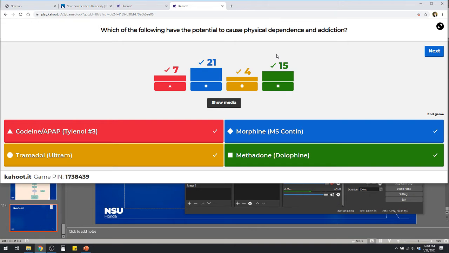And tramadol is kind of a weak opioid agonist. Any of the other ones are full agonists. They can definitely do it, right? Okay.